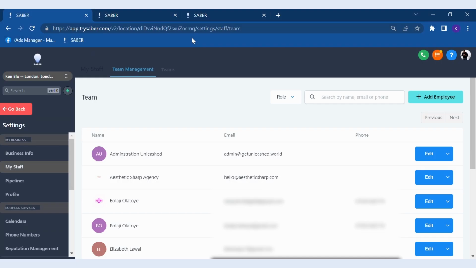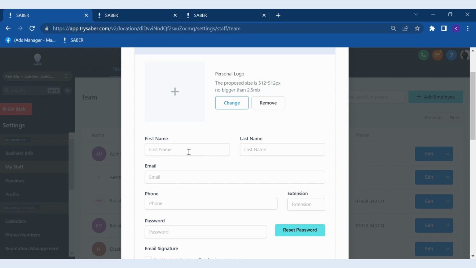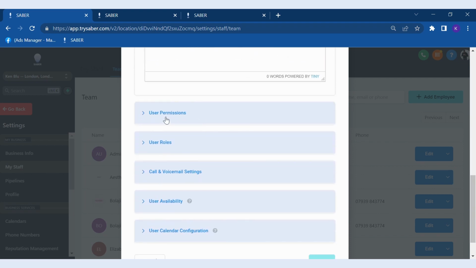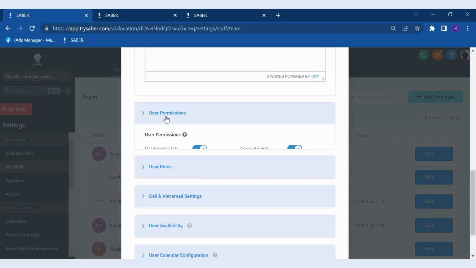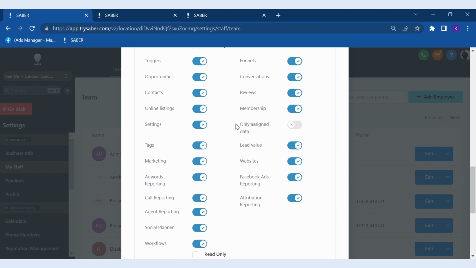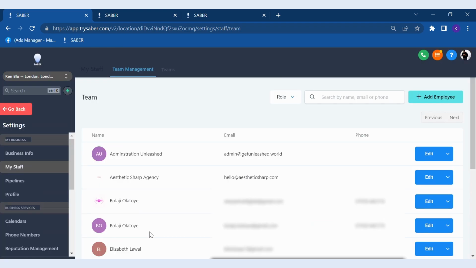And you can also manage your team. Very important feature. What that allows you to do is provide multiple user access. You go to add employee, you can create your own user, give them their own logo, their own picture if they want to. They can edit that themselves, put all their details in, they can have an email signature, and you can manage their role and their positions, and their permissions. So you can decide what they have access to and what they don't have access to. So if you want someone to just do social media, you can just give them access to just social media. That's something very easy and simple you can do, and you can manage the level of access each individual has.